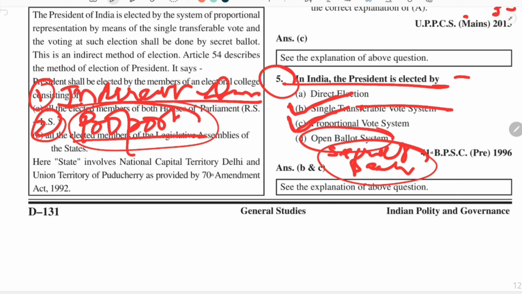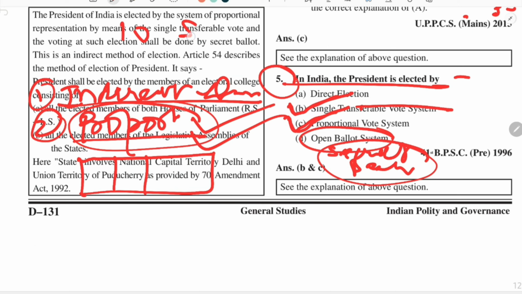Proportional representation has been used, but some constitutional experts say that it is not the right word. It is a misnomer, because proportional representation means that there must be a constituency where there are multiple seats. Suppose there are 10 vacancies, and according to the performance of the parties, according to the vote percentage they have secured.